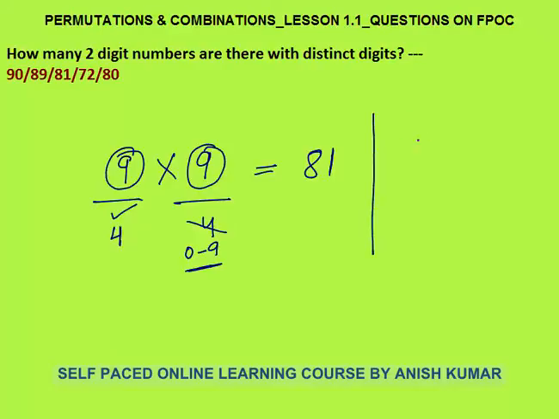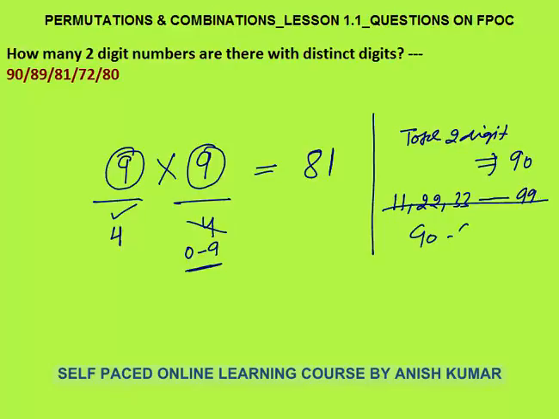You can also do this verbally, cross check, verify this. Total 2-digit numbers we just counted are 90. We don't have to take the numbers in which digits are same. So we have to remove 11, 22, 33 up to 99. This we don't need to take. So 9 numbers will be minus. So I will be left with 81 numbers.